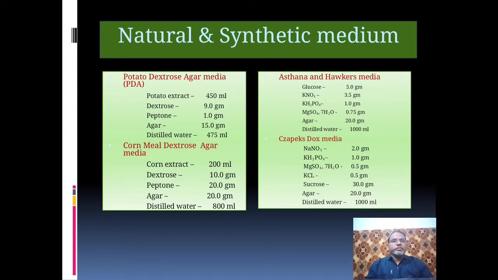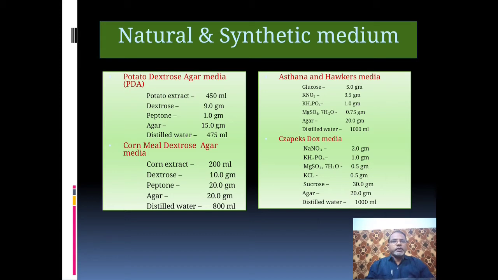In synthetic media, Asthana Hawker media and Czapek Dox media. In Asthana Hawker media, glucose 5 gram, KNO3 3.5 gram, KH2PO4 1 gram, MgSO4 7H2O 0.75 gram, agar 20 gram, and 1000 ml distilled water.